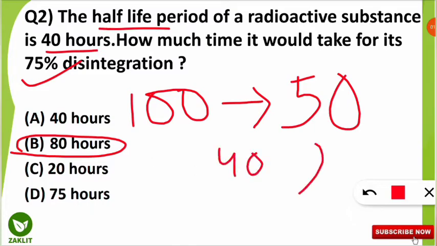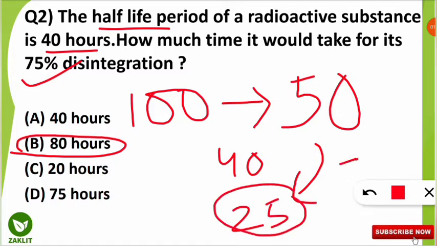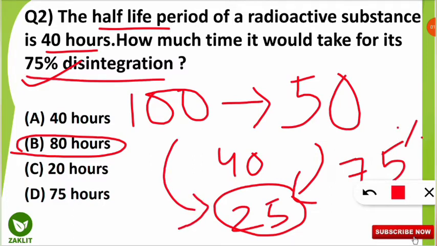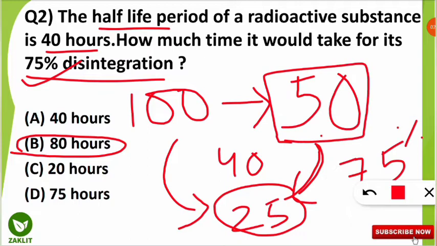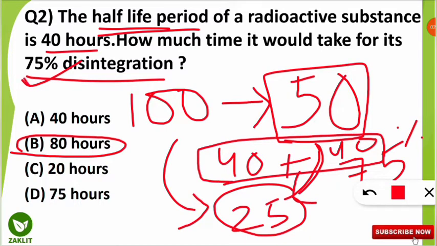Then again from 50 to 25 it will become, that means it has 75% disintegrated. From 100 to 25 means 75% disintegration. Here also, if it is moving from 50 to 25, that means it is becoming half the value. So for half value we will take the half-life period, that is again 40 hours we will add. So 40 plus 40 it will be 80 hours altogether to 75% disintegration. I hope you are able to understand this. If you are having doubt, you can ask me in the comment section.